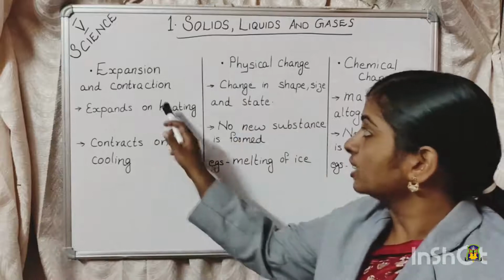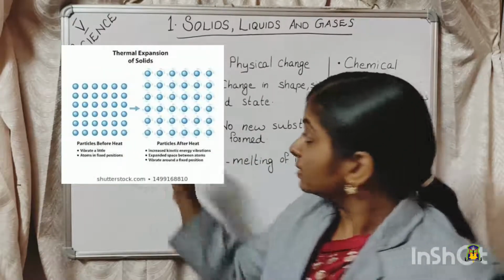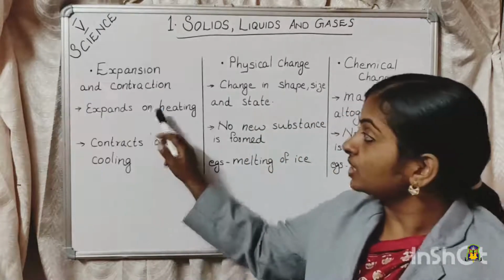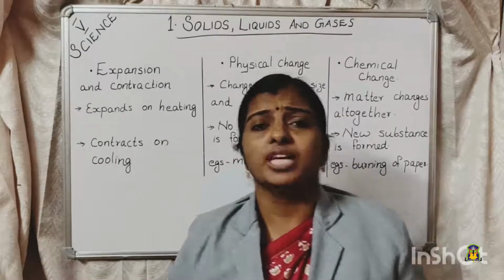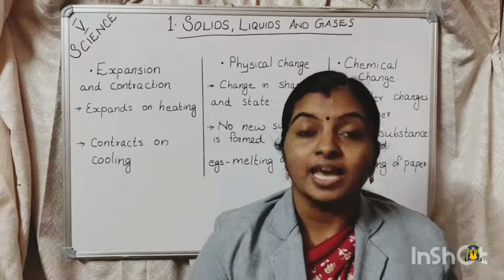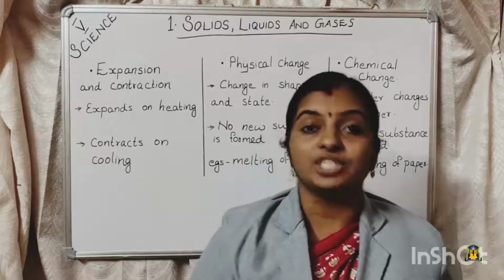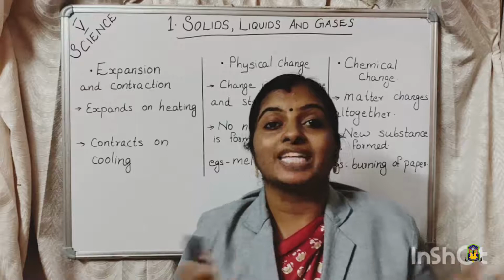So, expansion and contraction also depends upon temperature. That is, solid expands on heating and contracts on cooling. So, first we will discuss how it expands on heating. We know that matter is made up of molecules and the molecules are closely packed, right? And they always have a tendency to move away from each other. So when we heat a solid, it has a tendency to expand.